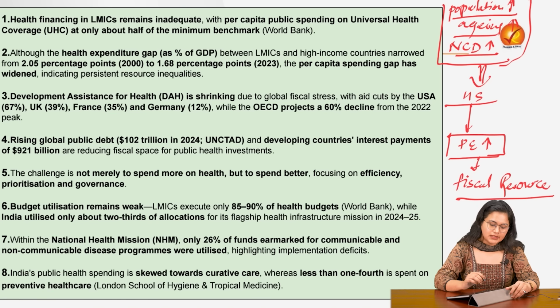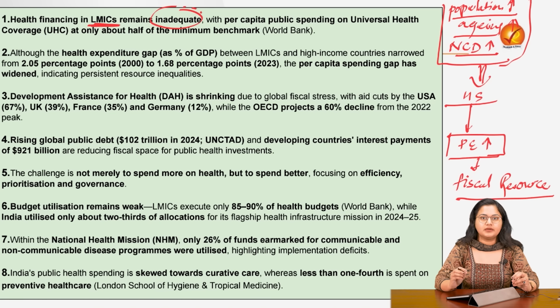So we'll discuss the thoughts that are being shared. The first is that health financing in the low and middle income countries is inadequate. When we say it is inadequate, we mean that we want to aspire for universal health coverage even within the low and middle income countries, but the spending that these nations are doing on that is very limited.